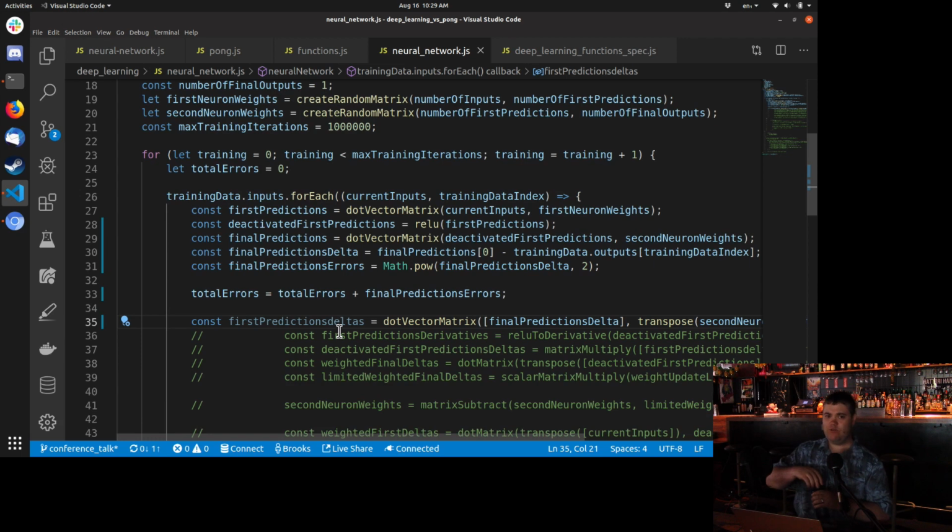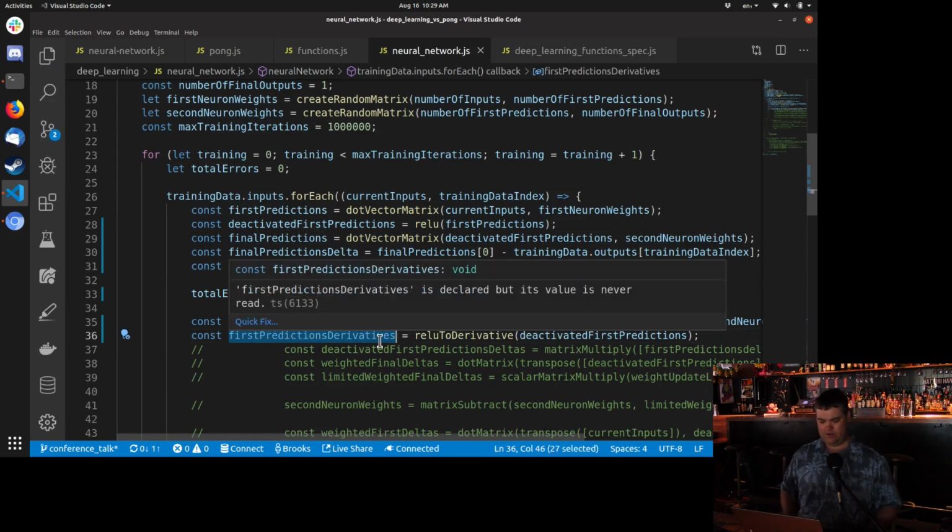So again, this is one of the ones that I don't know if I'd be able to fully explain why this works. Because we're not just subtracting, just like we did with the first deltas, we're doing this dot vector matrix here. So unfortunately, at this point in time, I am going to leave this to, I read it in a book and it worked. So I'm leaving it in here until I learn otherwise.